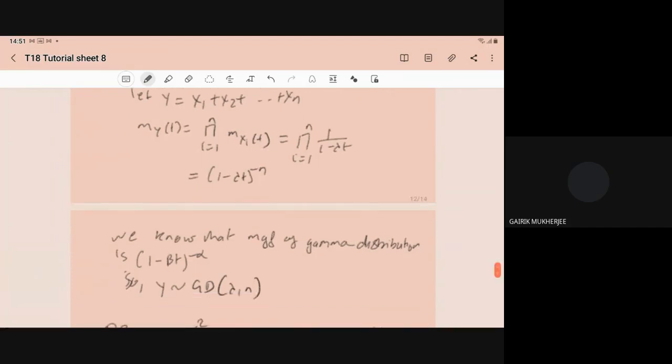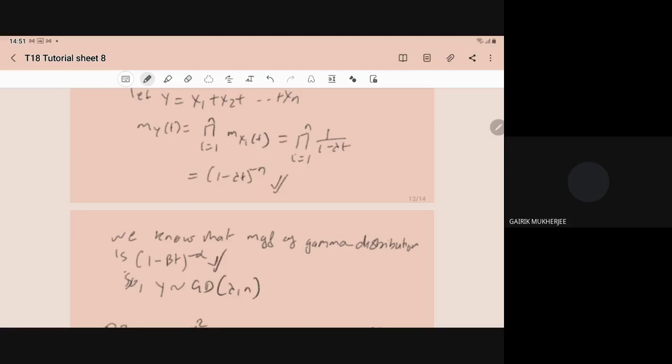And for the gamma distribution with parameters beta and alpha, the moment generating function is (1 minus beta t) to power minus alpha. So this MGF and that MGF are the same.